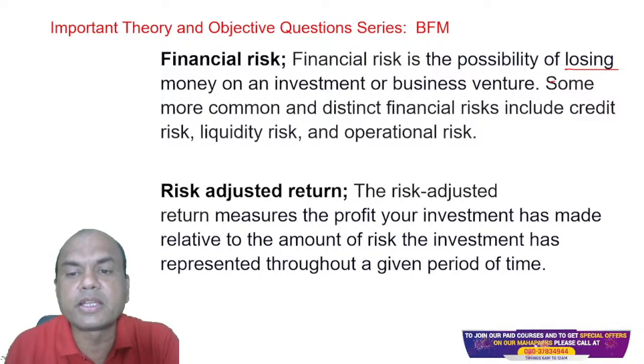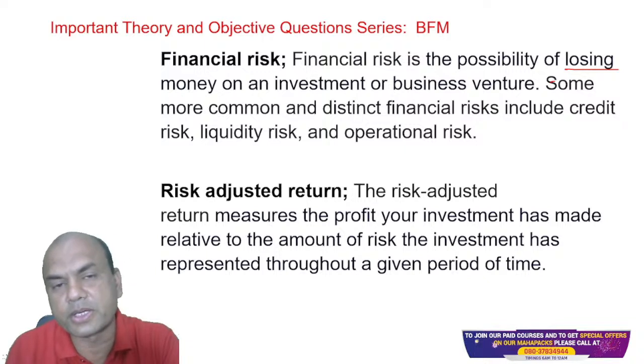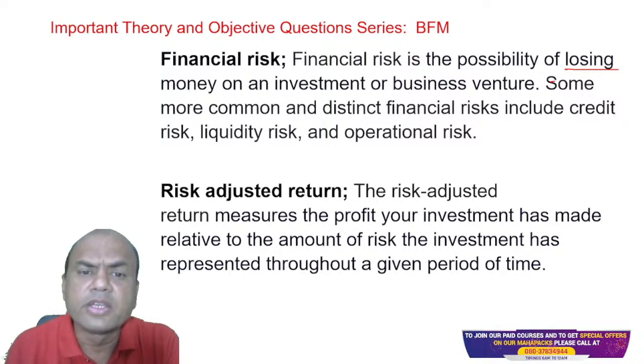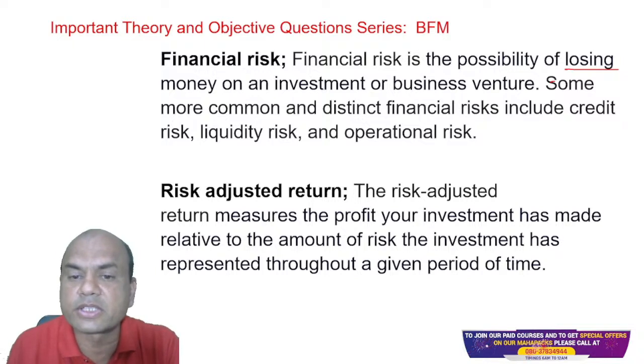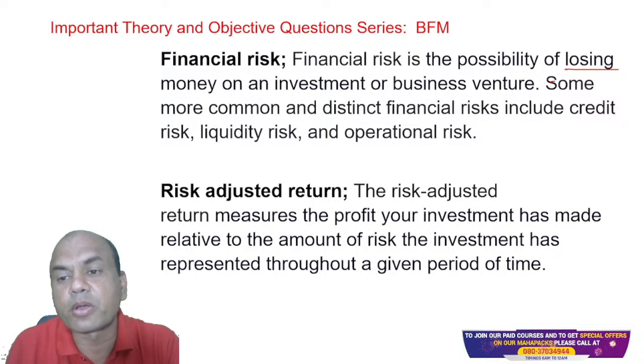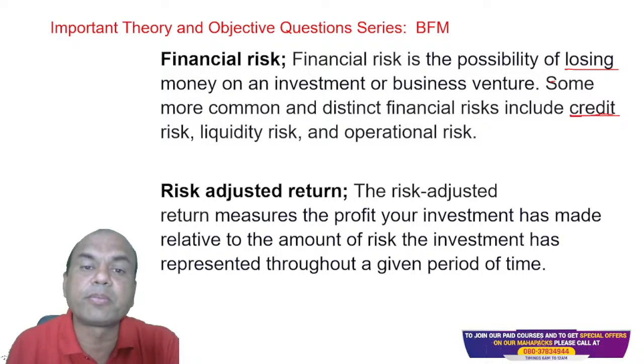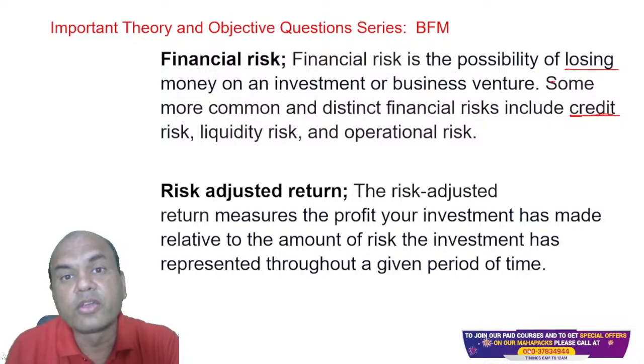Some more common and distinct financial risks include credit risk, liquidity risk, and operational risk. So these are the common and distinct financial risks. I always face the problem of credit risk. What is credit risk? Credit risk means if the bank gives a loan to somebody, whether that loan will be repaid or not.